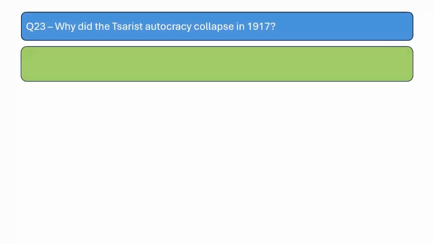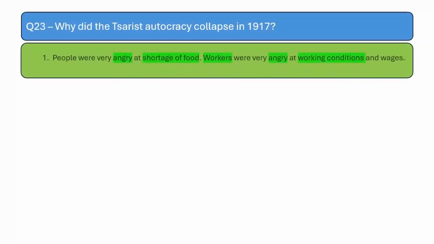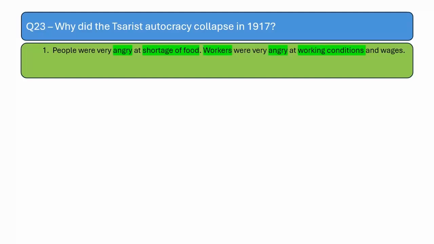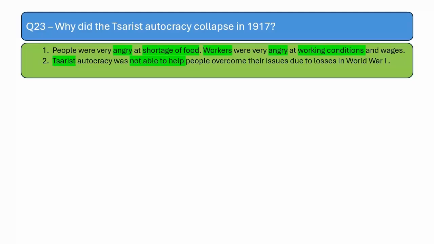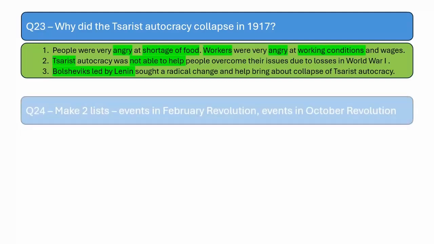Why did the Tsarist autocracy collapse in 1917? People were very angry at the shortage of food. Workers were very angry at working conditions and wages. The Tsarist autocracy was not able to help people overcome these issues, and there were huge losses due to World War I. So the Bolsheviks led by Lenin at this point sought to bring in a radical change, and he wanted to help the people, and he helped to bring about the collapse of the Tsarist autocracy.